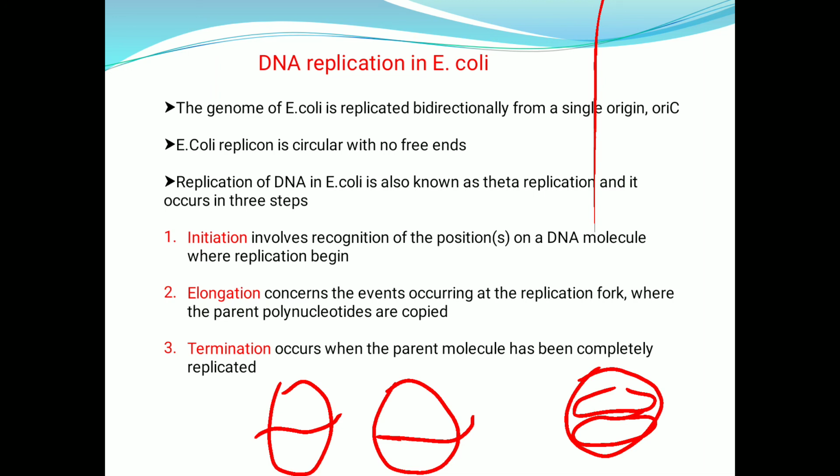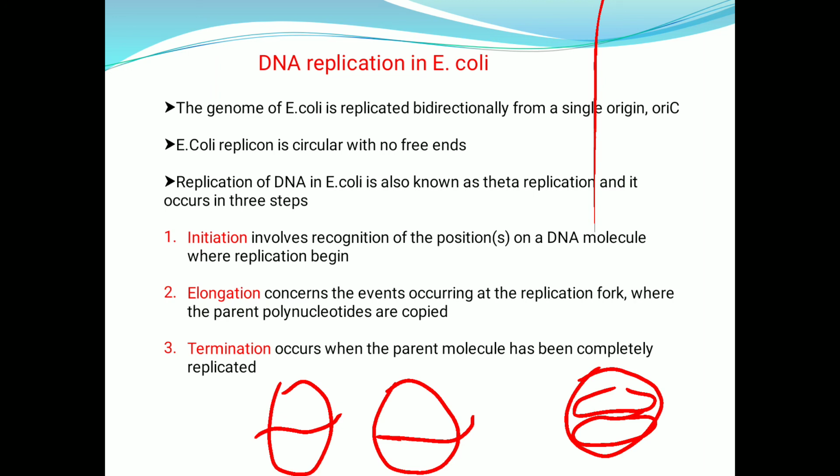This primase enzyme adds ribonucleotides, around 10 to 15 nucleotides, that act as the RNA primer, which provides the 3' hydroxyl group for the DNA polymerase 3 enzyme, so that now the DNA polymerase will add nucleotides one by one in the elongation step.